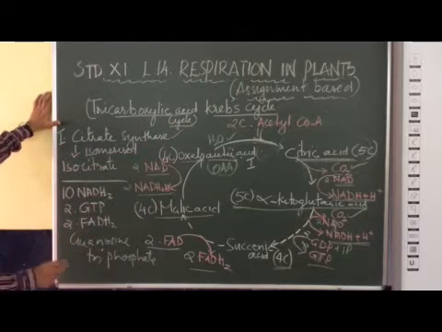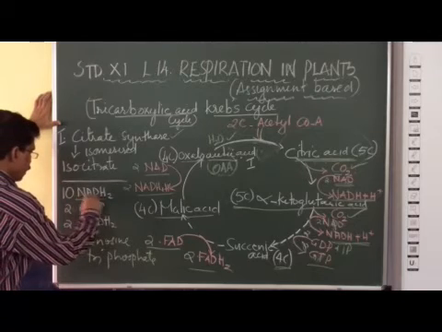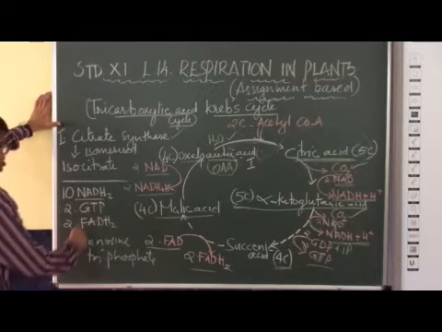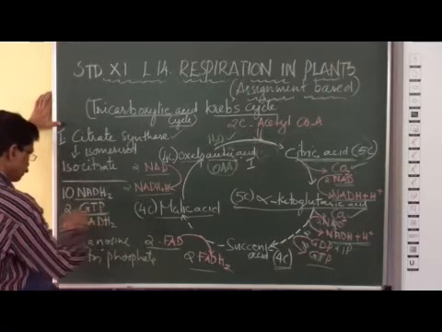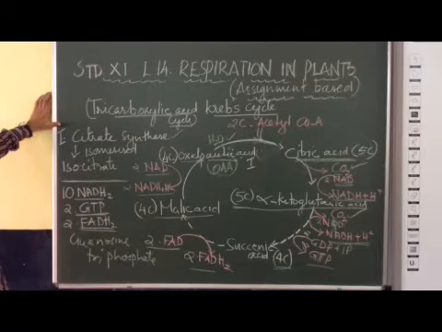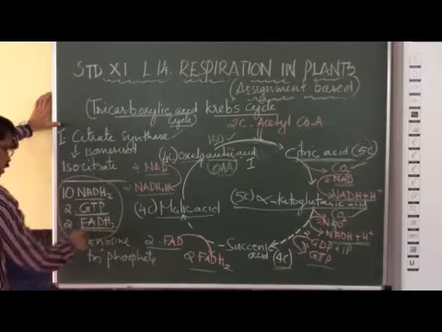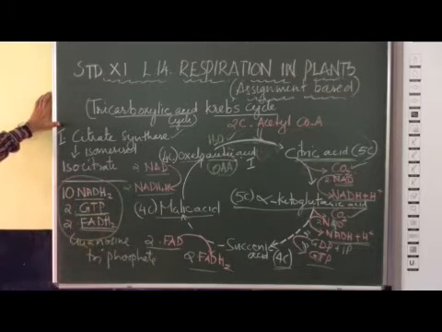Complete oxidation of one molecule of glucose results in 10 NADH2, 2 GTP, and 2 FADH2. These are the end products that contain energy.